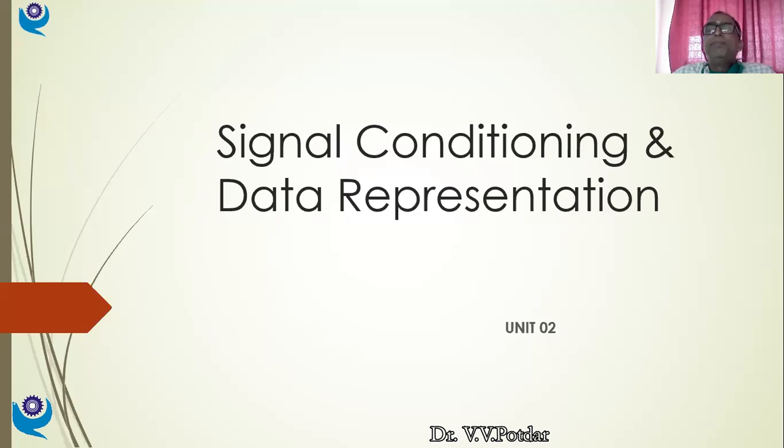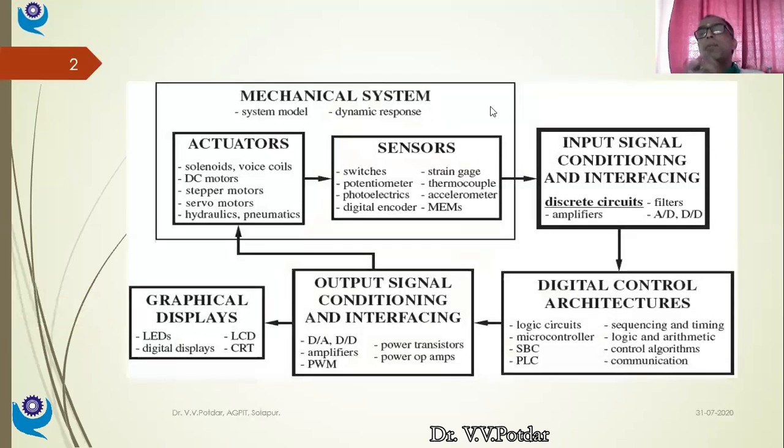So we'll move further. We'll go to the second unit, that is signal conditioning and data representation. Now, if you recollect, in the first few lectures we discussed mechatronic systems in general. We had a broad block diagram of a mechatronic system. We had elements like sensors and transducers. We have studied a few of the sensors and transducers. Then we had the intermediate modifying devices. Let us call these intermediate modifying devices.